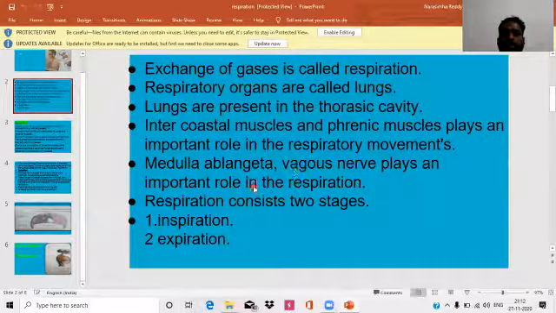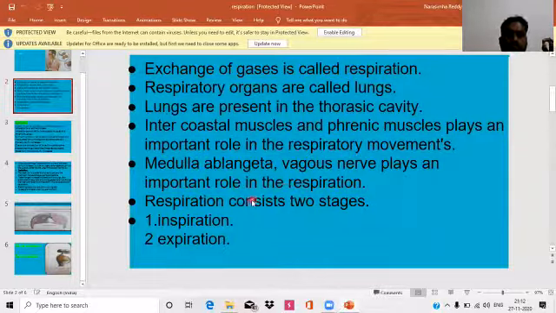They control the breathing rate. They do not initiate the breathing, nor suppress the breathing. They just control the breathing rate, which is increased during exercise and decreased during the resting period. This occurs only by the nervous system, the medulla oblongata and the vagus nerve.